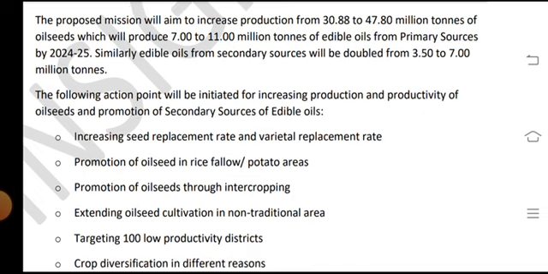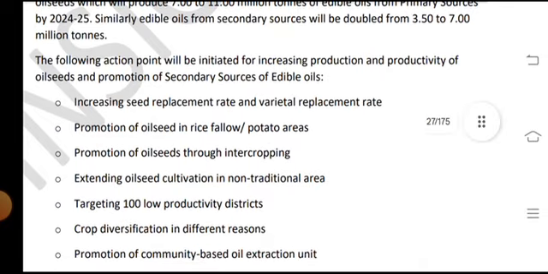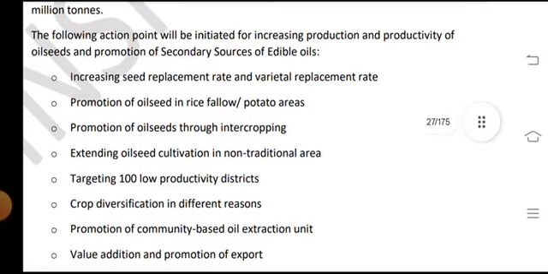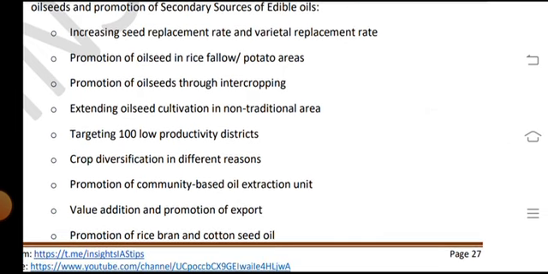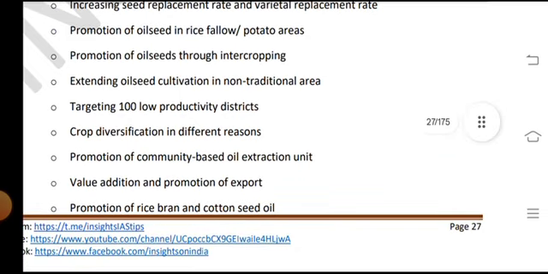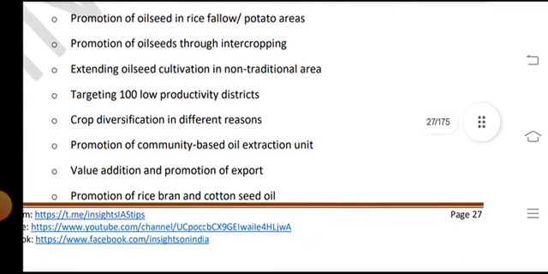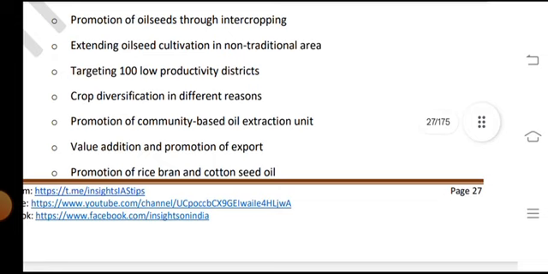The following action points will be initiated for increasing production and productivity of oilseeds and promotion of the secondary sources of edible oil: increasing the seed replacement rate and the varietal replacement rate, promotion of oilseeds in rice fallow and potato areas, promotion of oilseeds through intercropping, extending oilseed cultivation in non-traditional areas, targeting the 100 low productivity districts, crop diversification in different regions, and promotion of community based oil extraction units and value chains.